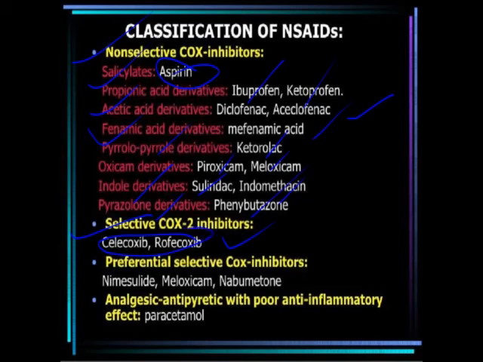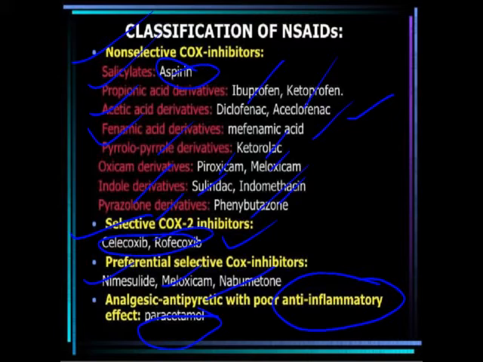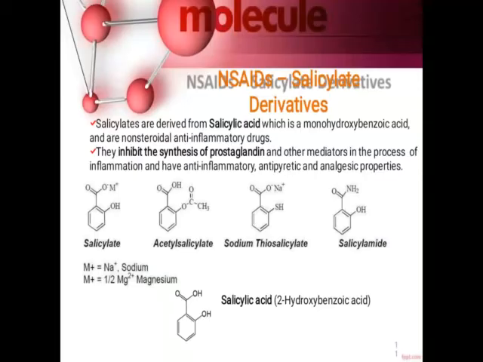These are the selective drugs. Then nimesulide, meloxicam, nabumetone, these are the selective COX inhibitors. And the drug paracetamol, it has greater analgesic activity, greater antipyretic activity, but weak anti-inflammatory activity. So it has poor anti-inflammatory activity. So this is the classification of non-steroidal anti-inflammatory agents. So we start with the first drug.